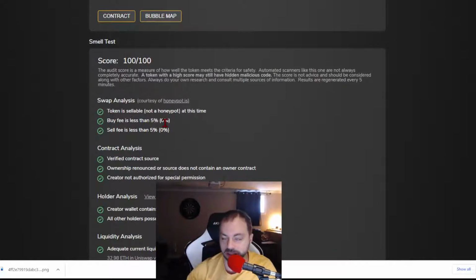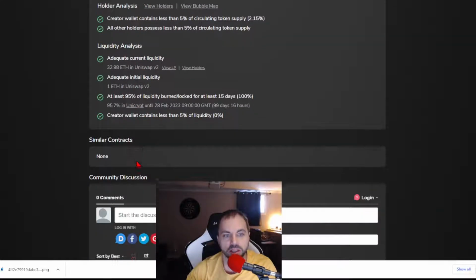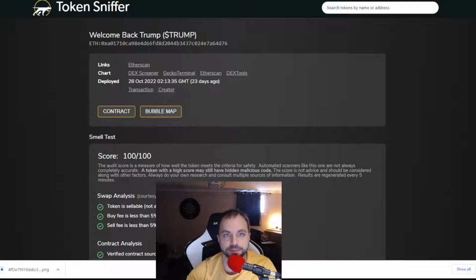Buy fee, so this is taxes. Every time you buy, they can take a tax on your purchase and on your sell. Green means less than 5% tax. The devs need to make money. That's how they make the money, sometimes. And verified contracts, so ownership renounced or source does not contain an ownership contract. So this one's a good one. You can go to other ones and see what's going on, but this is how you check it.